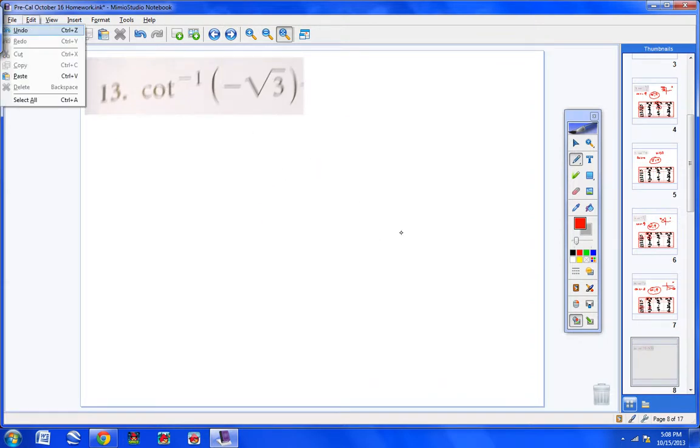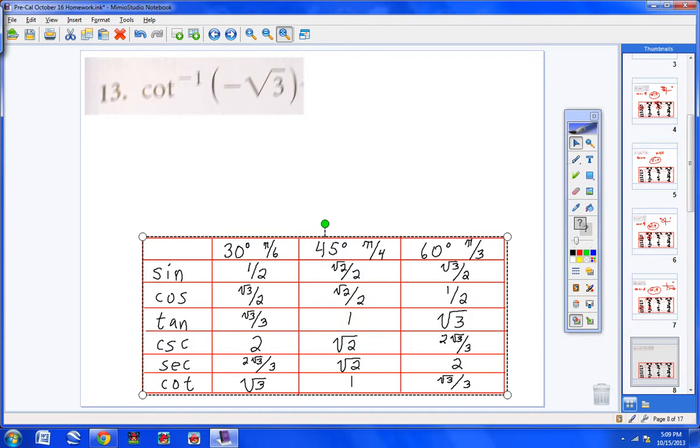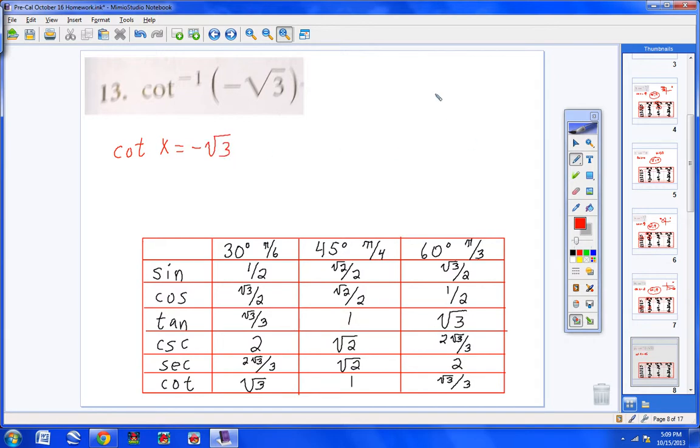Now, on number 13, the first thing that we do is rewrite the problem. Cotangent of an angle equals negative square root of 3. And of course, we realize cotangent is the inverse of tangent, so we're using quadrants 1 and 4. And then look at this. We notice the square root of 3 is negative, so we know we're not going to be in quadrant 1. We're definitely going to be in quadrant 4.